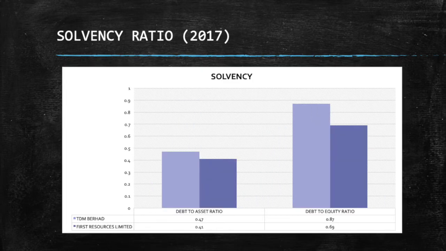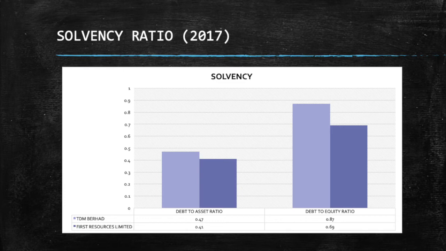Next graph is the solvency ratio in 2017. The bar chart shows two types of solvency ratios, which are debt to asset ratio and debt to equity ratio for two companies. In 2017, the debt to asset ratio for TDM Berhad is 47%, while for First Resources Limited it is 41%. Apart from that, the debt to equity ratio for TDM Berhad is 87%, while for First Resources Limited it is 69%.